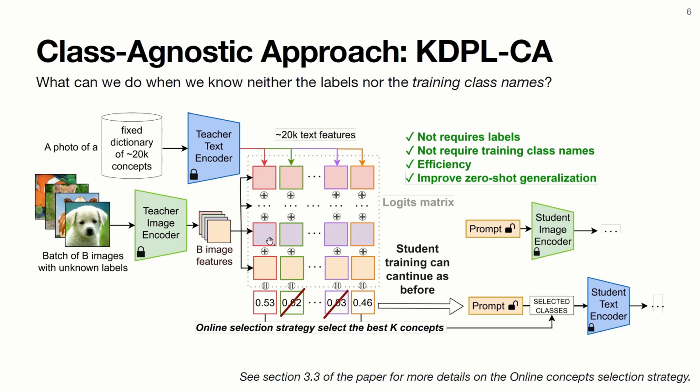With KDPL, we can even perform few-shot prompt-based adaptation without requiring any knowledge of training class names. We call this new scenario class-agnostic few-shot adaptation. To do this, we use a large vocabulary of concepts and leverage good zero-shot performance of the teacher in order to select online, during training, the best K logits to use for knowledge distillation.